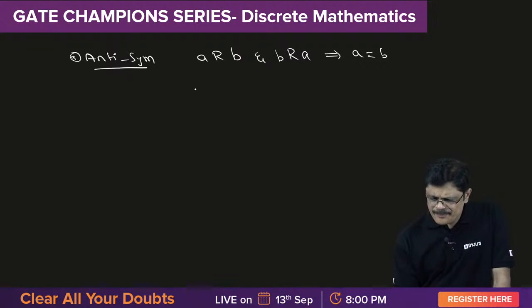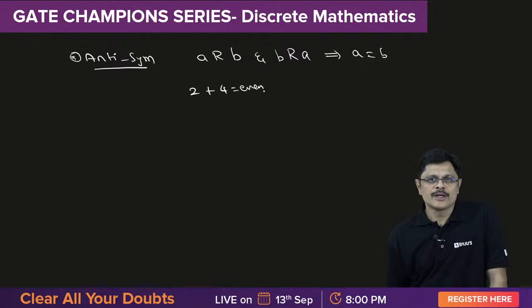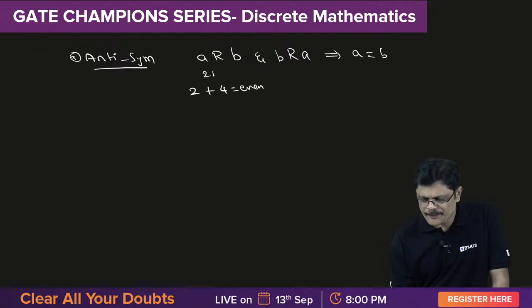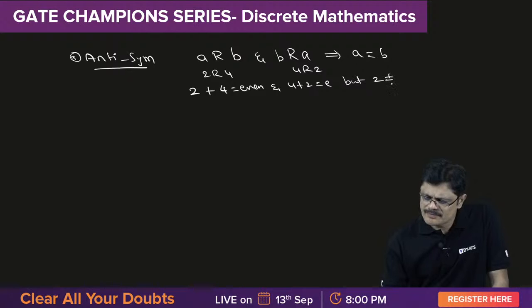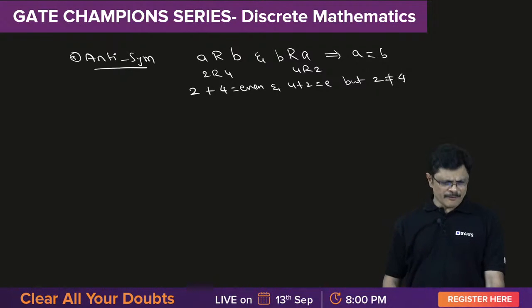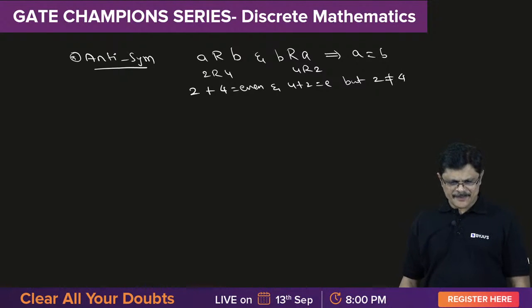Now you see, 2 plus 4 is even. That is, 2 related to 4. Also, 4 plus 2 is even. Therefore, 4 is also related to 2. But 2 and 4 are not equal. Therefore, it is not antisymmetric.